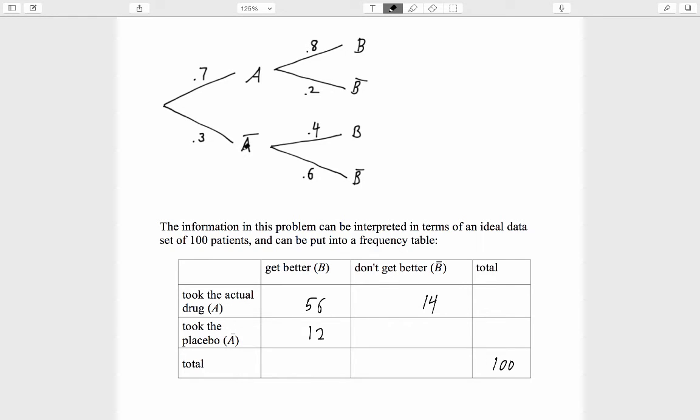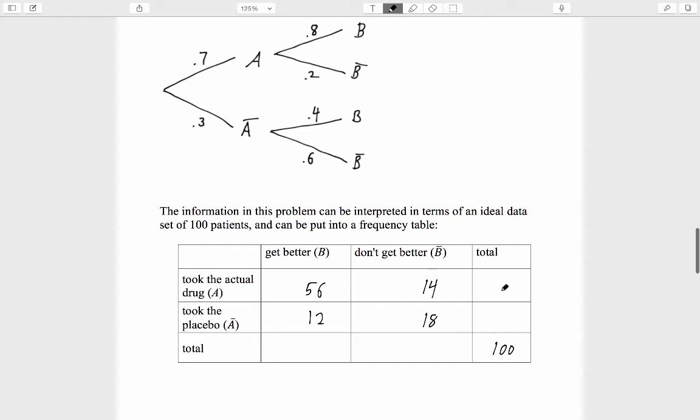And finally, 0.3 times 0.6 equals 0.18. 18% of 100, that's 18 actual people, took the placebo and did not get better. We find that the total who took the actual drug is 70 people. That agrees with the given information that 70% of all the patients took the actual drug. Similarly, 30 received the placebo. The total number who get better equals 68, and the total who do not get better equals 32.